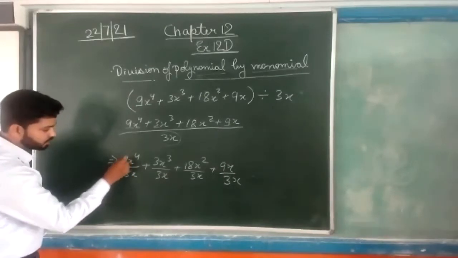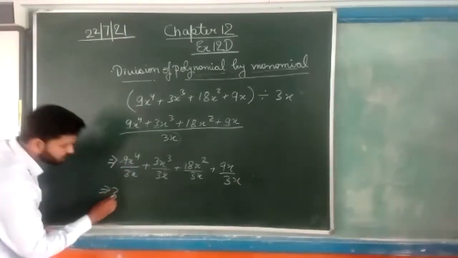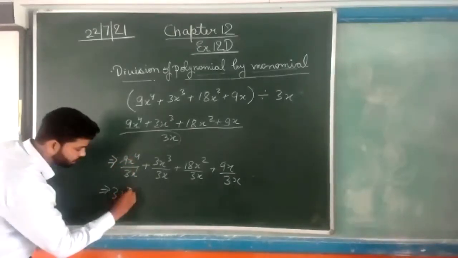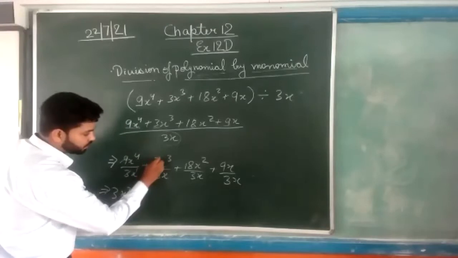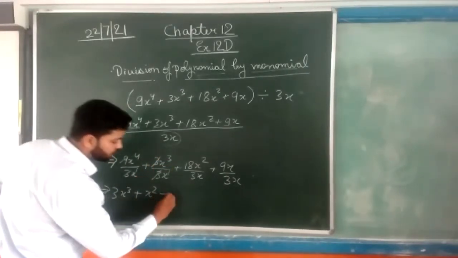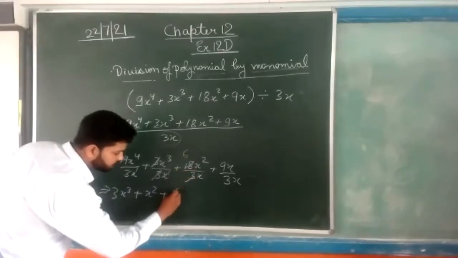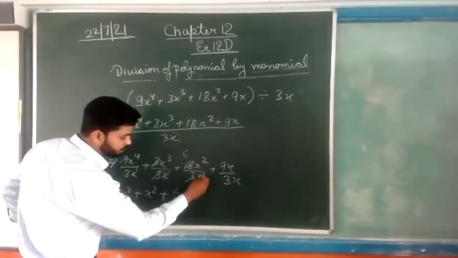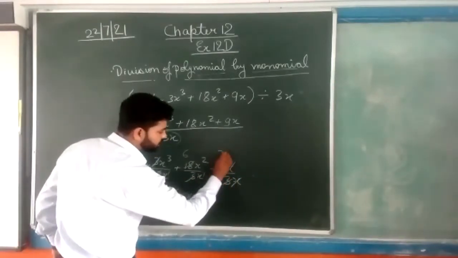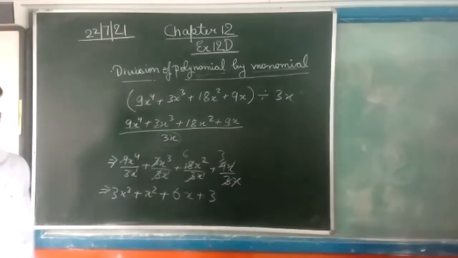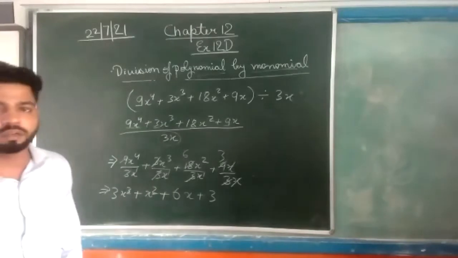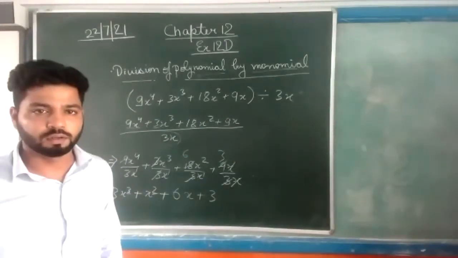Here if we cancel, 3 goes with 3, and x to the power 1 with x to the power 4, so it will be x cubed. Plus, 3 will cancel out, power 3 and power 1, so x square. 18 by 3 is 6, and 2 minus 1, that is x. Plus 9 will cancel with 3. So the answer is this. If it is in descending order, no need to rearrange, and if it is not in descending order, we have to rearrange the answer.